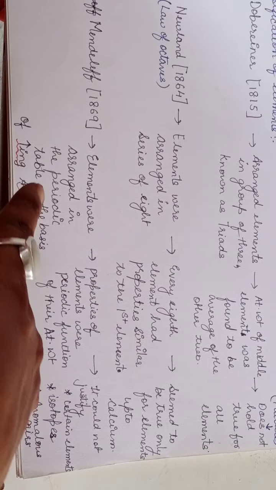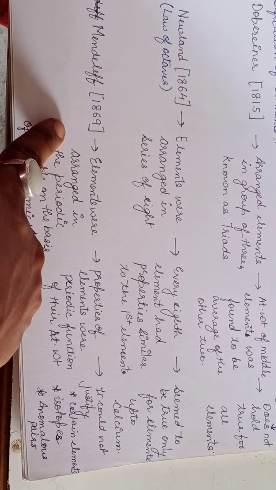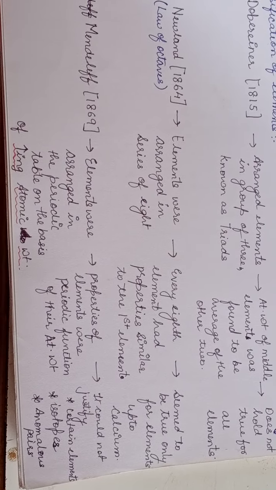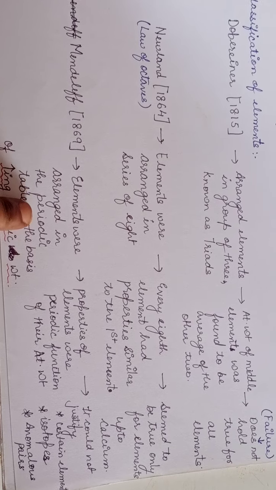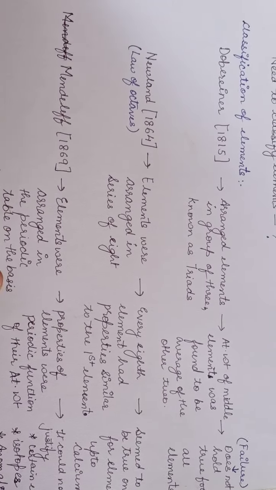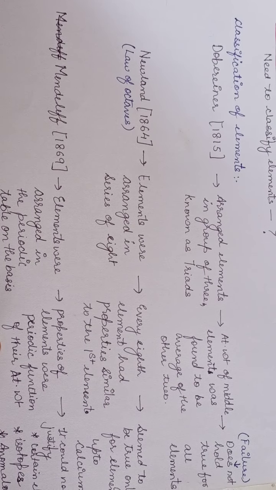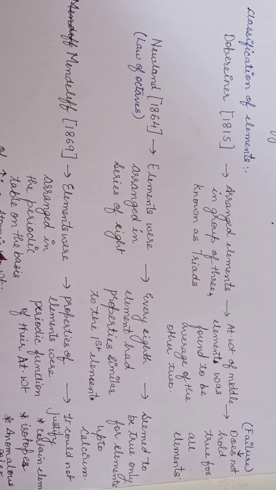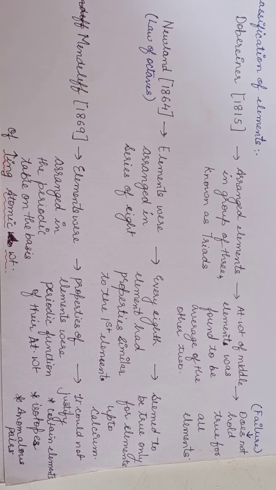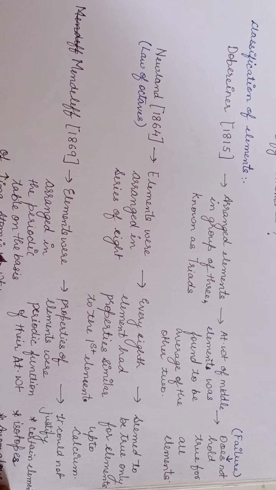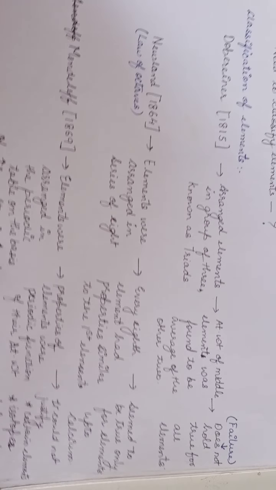Then the third type of classification you can see here was given by Mendeleev in the year 1869. Here he arranged the elements in the periodic table on the basis of increasing atomic weight, which stated that properties of the elements are the periodic function of their atomic weight. Now, what was the failure of this law? It could not justify certain elements' positions, isotopes, and anomalous pairs. Let us see what these actually are.